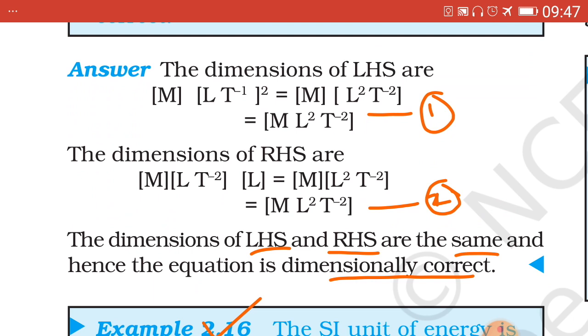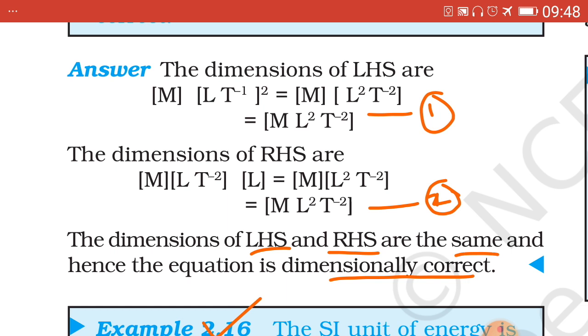Now dimensions of RHS will be equal to, which we have seen in dimensions of RHS. So LHS dimension equal to RHS dimension. Here LHS dimensions of m and v, which were indicated in the first equation. On simplifying L1 t minus 1 the whole square, that leads to L2 t minus 2 in the second term, which is equal to m1 L2 t minus 2, indicated as equation number 1.